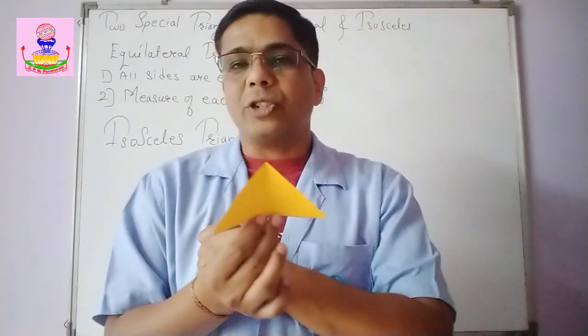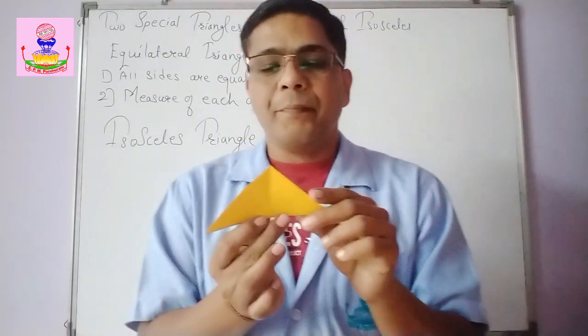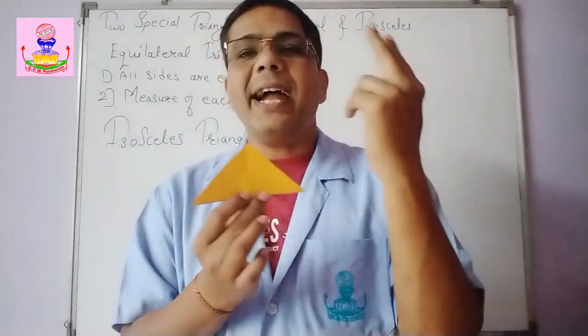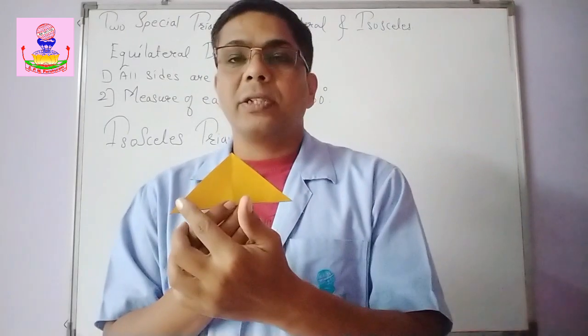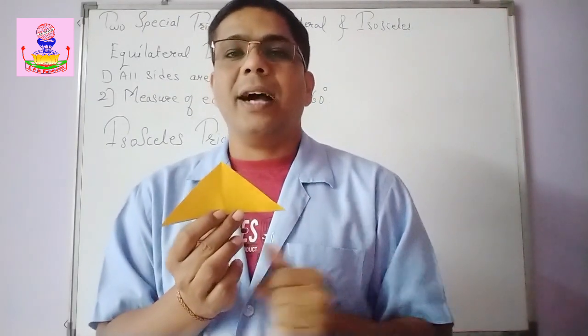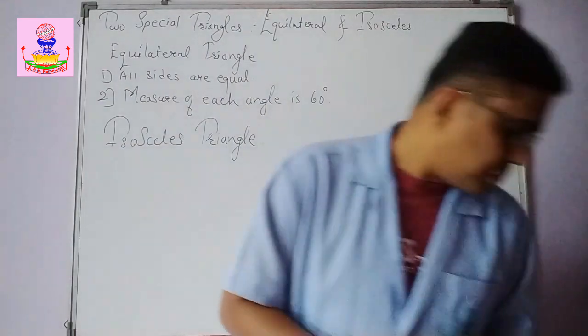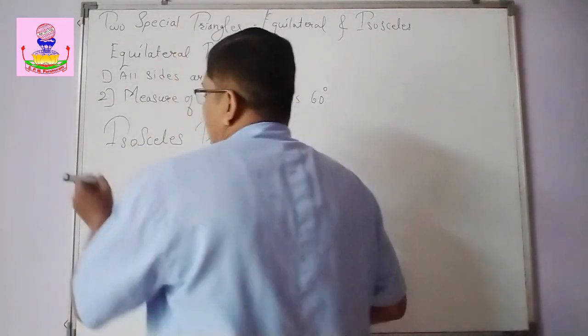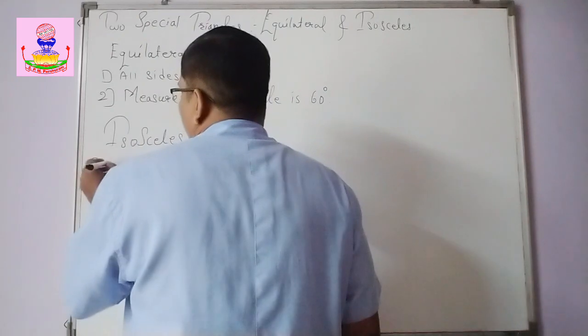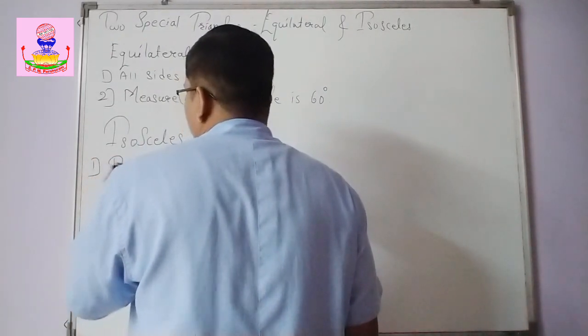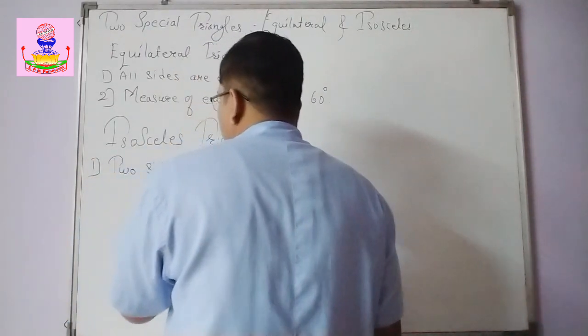So there are two properties of an isosceles triangle. First thing, two sides are congruent. And second, the base angles opposite to the congruent sides are also congruent. Okay. So first property, two sides have equal length.